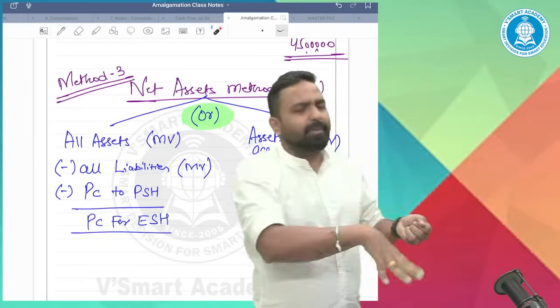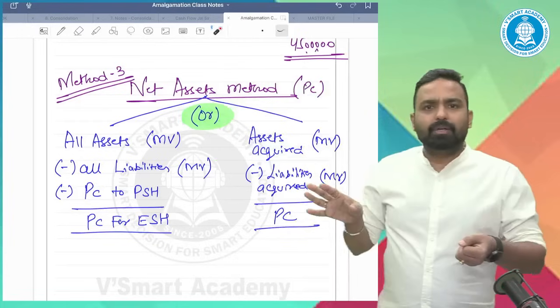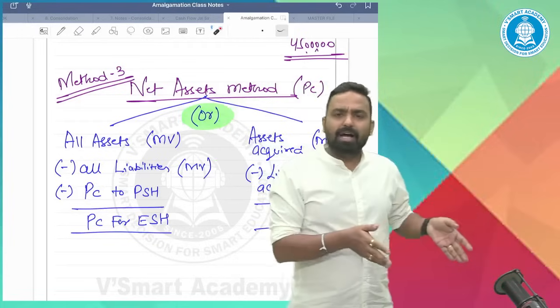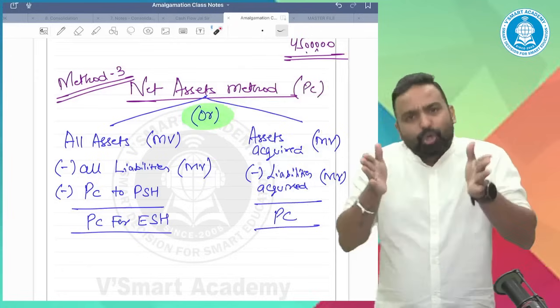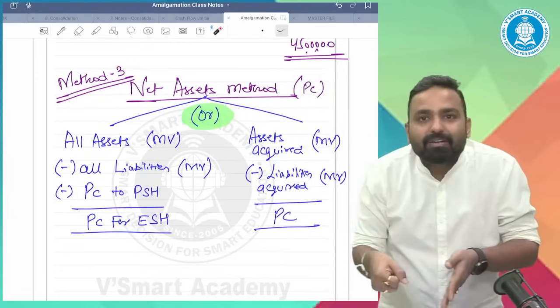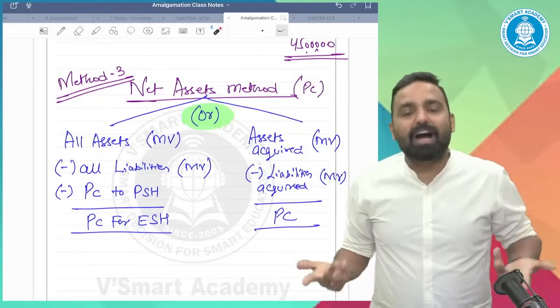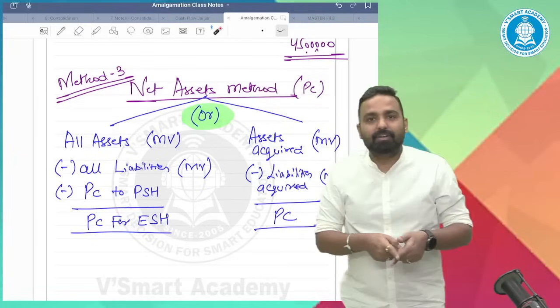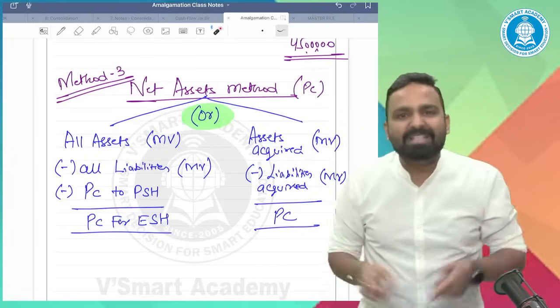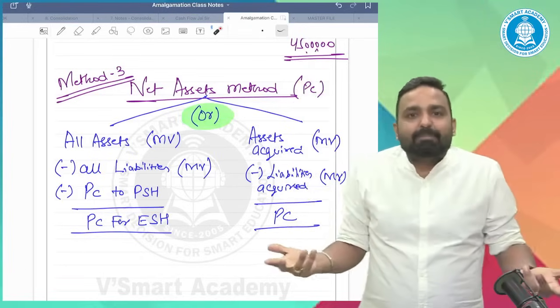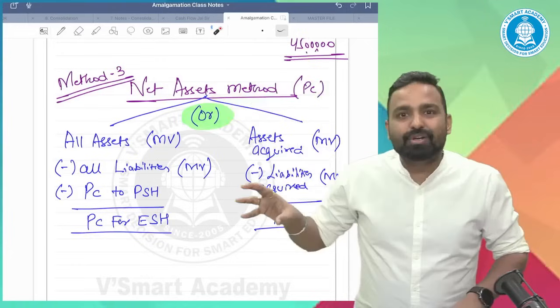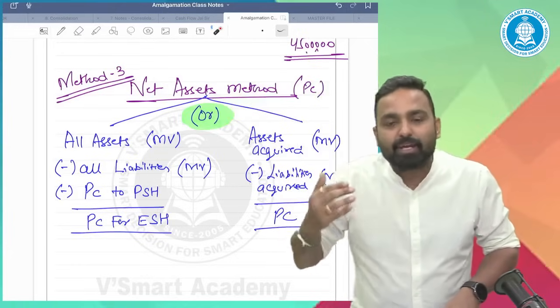At the billing counter, I paid the money for only those goods which I acquired. Simple. I haven't acquired the entire D-Mart. I haven't acquired the entire shopping center. I acquired the selected assets and liabilities. So if I'm acquiring the selected goods, I have to pay for the selected goods.